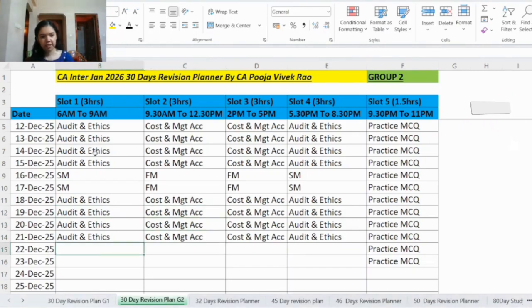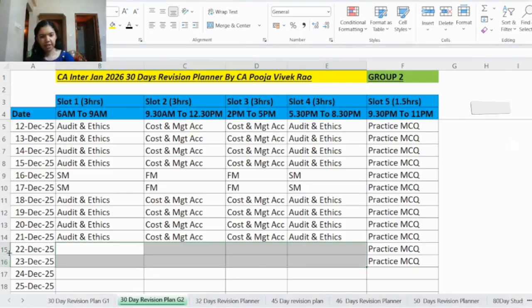So here our aim is starting all the subjects, and by a certain date we'll be completing all the subjects in equal proportion, and first we'll be revising the chapters with highest weightage. Since we are aware that the passing criteria per subject is 40 marks, but in aggregate we should secure 50, it is very important that each subject we should have covered proportionately. That's why we'll be changing the subjects in a few days.